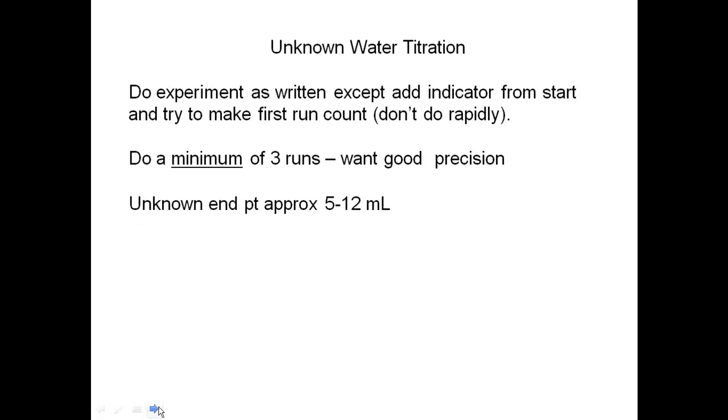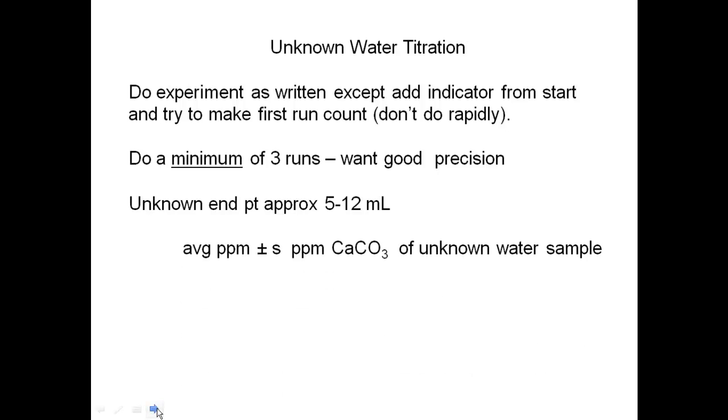Just to give you a hint for getting the first one to count, the unknown endpoint is going to be approximately 5 to 12 mils. So on the first run, go about 3 or 4, slow down, see where you get that endpoint, and say it goes to 10. Then on the second run, you can add about 8 and then slowly get to it. That way you can do the other ones a little quicker.